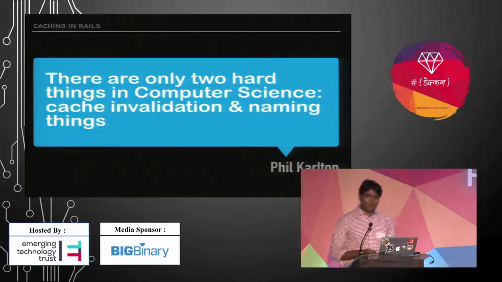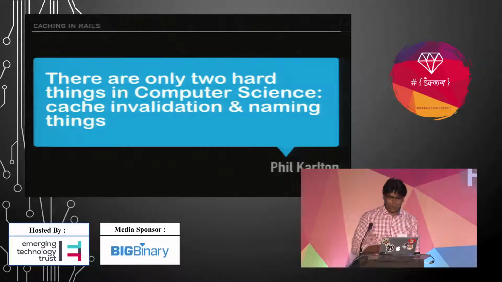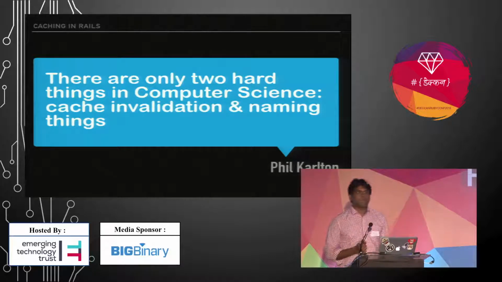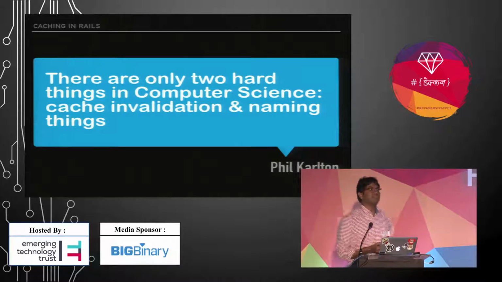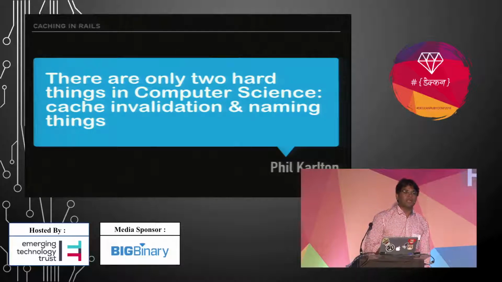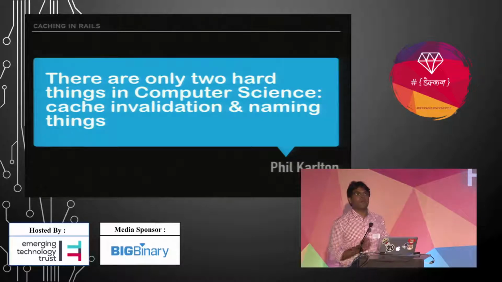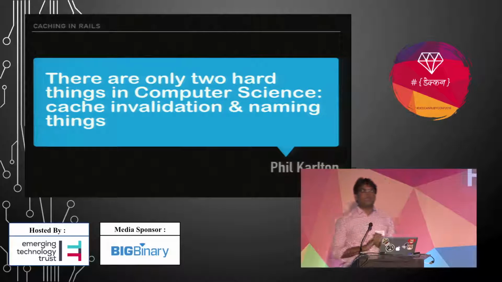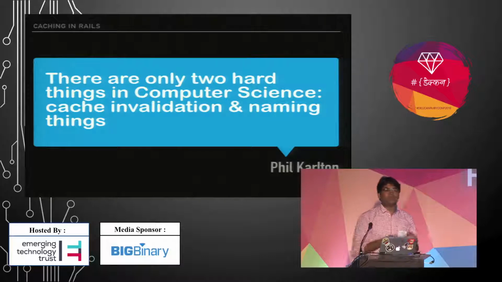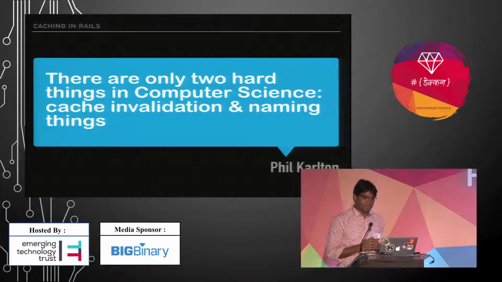There is one guy, Phil Karlton, who said that there are only two hard things in computer science: cache invalidation and naming things. The actual problem is that adding caching is very easy, but invalidating it is really hard. You have to track everything you have cached, and if data gets changed, you have to manually delete it or hook some function that will expire your cache. So it's very hard to invalidate the cache.